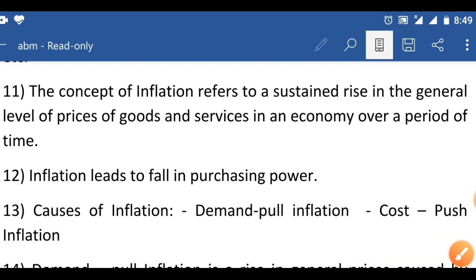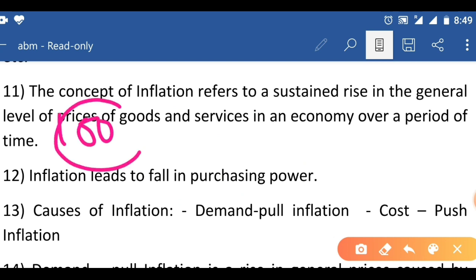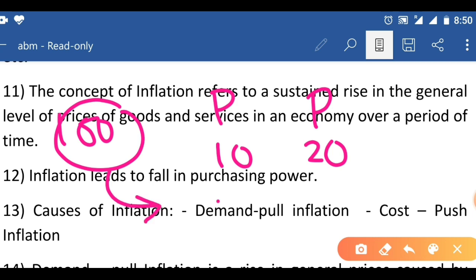We discuss with one example. We have 100 rupees. A pen costs 10 rupees, and after inflation, the pen cost increased to 20 rupees. Here, by using 100 rupees, we can buy 10 pens. By using 100 rupees, here we can buy only 5 pens.